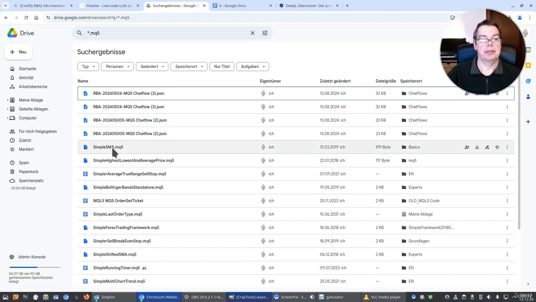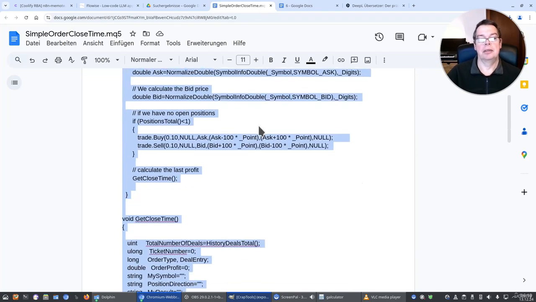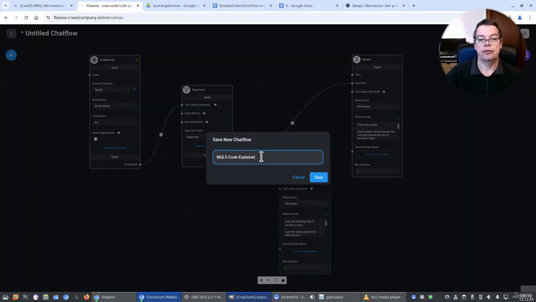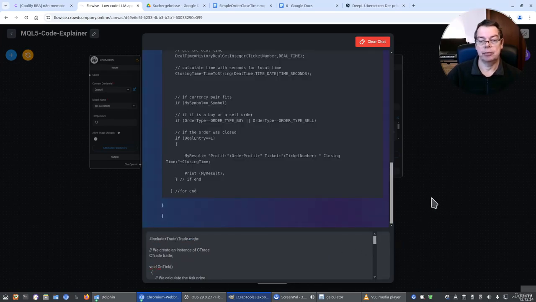So let's pick one here. Let's pick this simple order close time MQL5 code, which is meant to run in MetaTrader. Give the workflow a name. And now let's paste in the code and see what happens.